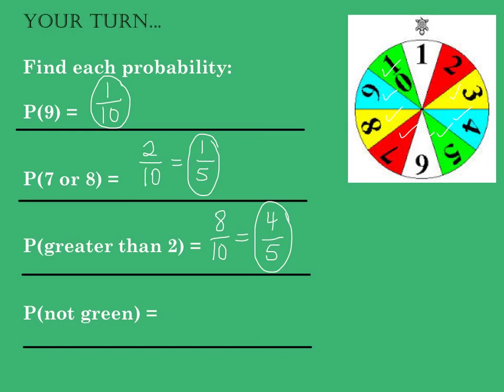And lastly, the probability of not getting a green one. So we count all the ones that are not green. 1, 2, 3, 4, 5, 6, 7, 8. So that would be 8 out of 10, which is 4/5.